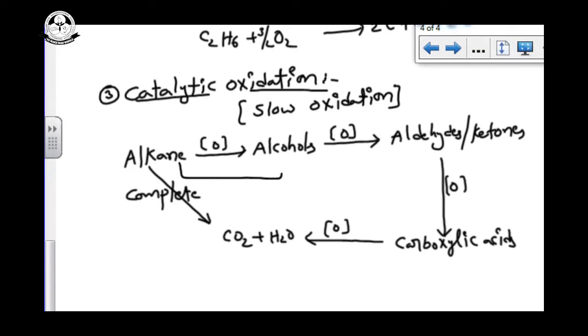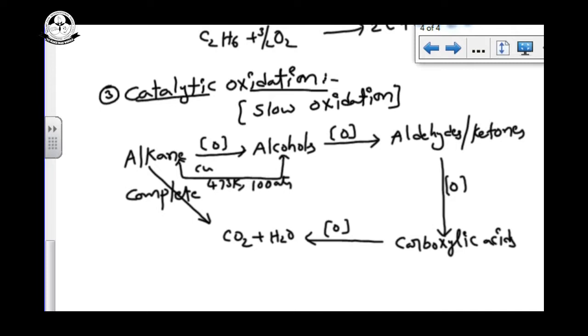Okay, now see how alkane is converted into alcohol. We want to use the catalyst copper powder or copper tube, temperature 473 Kelvin, and pressure 100 atmospheres.